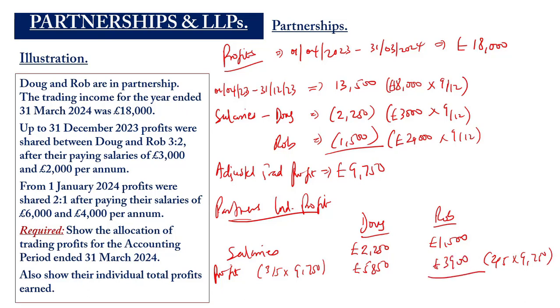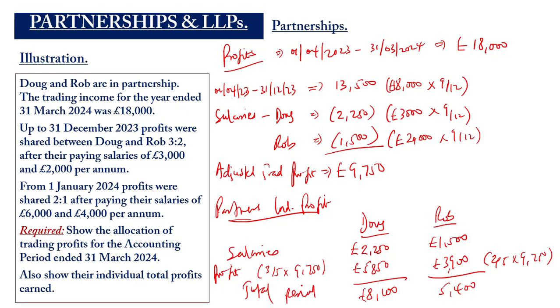So if we add these two, we're getting 5,400 for Rob. Okay. For Doc, 8,100. For the total for the period.